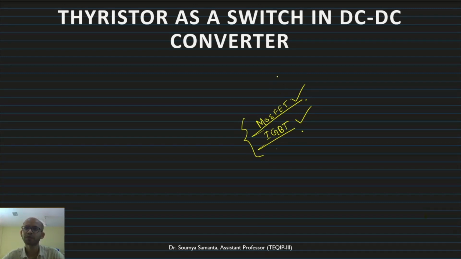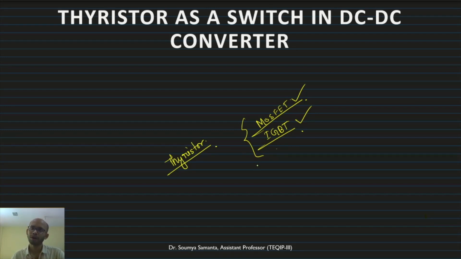Now, if we require very high power handling capability, the most preferred choice is the thyristor.